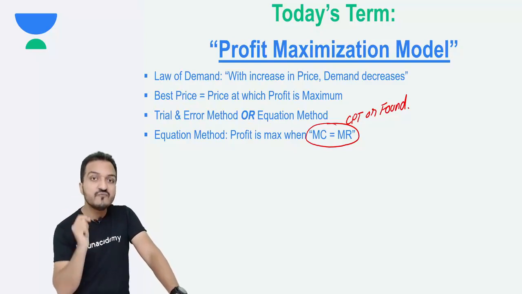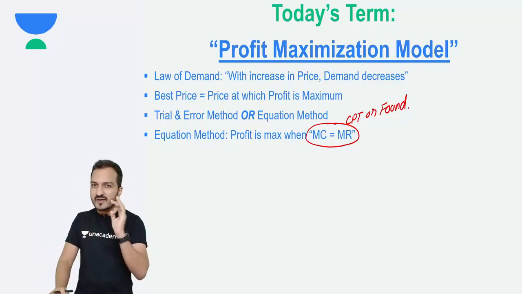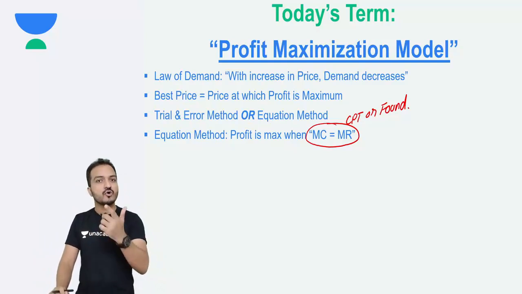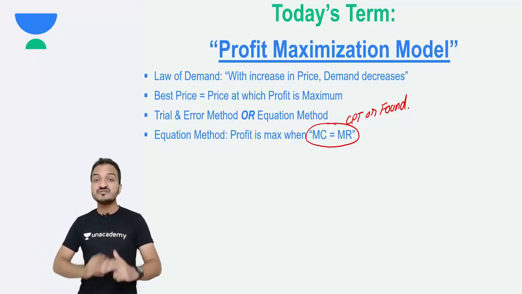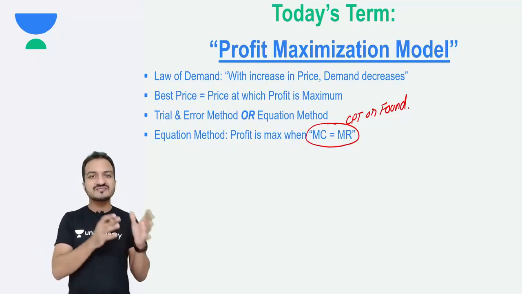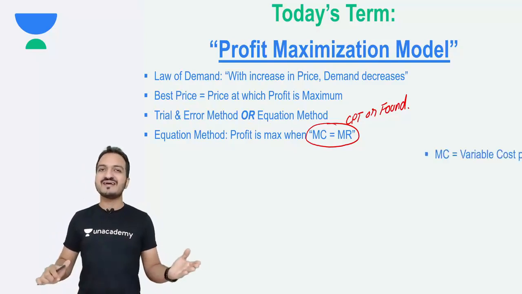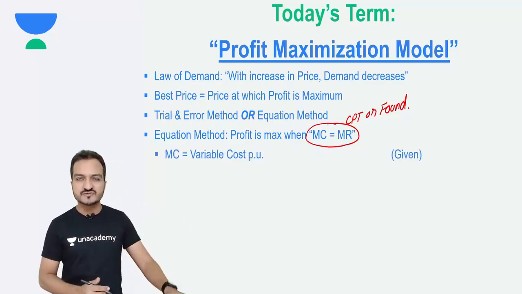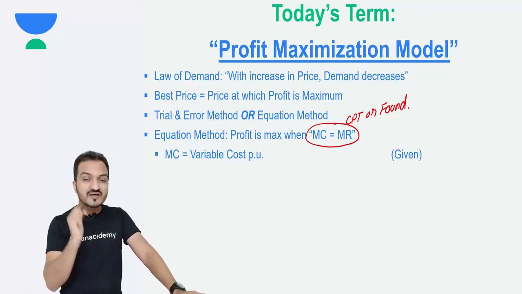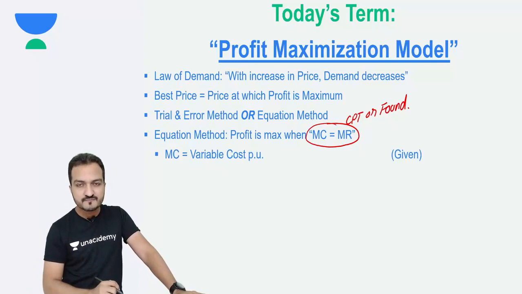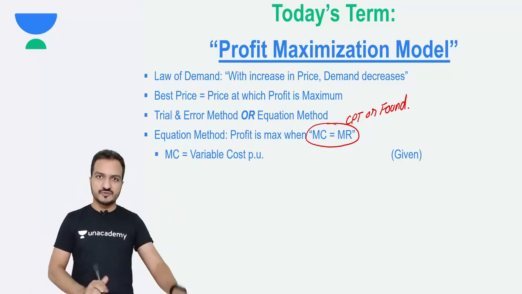Now, profit will be maximum when MC equals MR. What is MC? MC is marginal cost. Marginal means for one unit extra. The marginal cost means the cost which is incurred for producing one extra unit. Well, basically that is nothing but variable cost, because for producing one extra unit, the cost that you incur is the variable cost. Now that variable cost per unit will be given in your question.